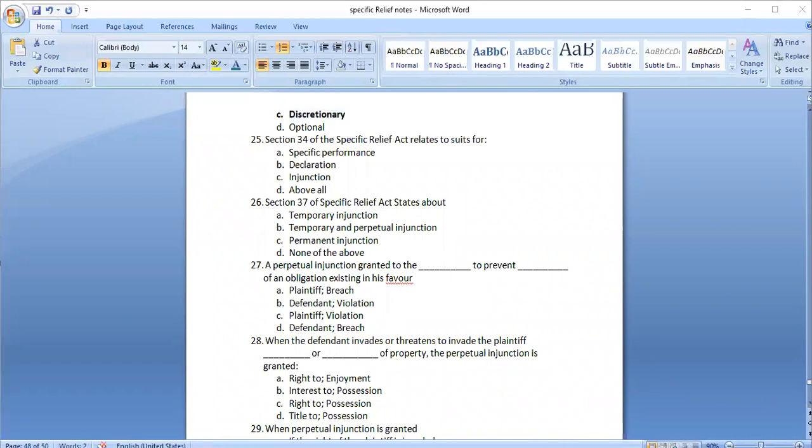34 is declaration. 37 is temporary and perpetual.